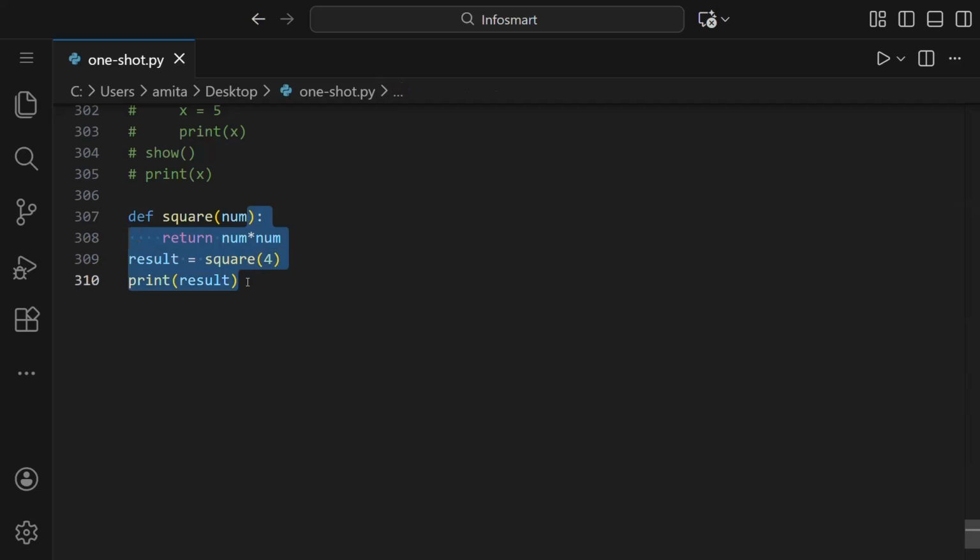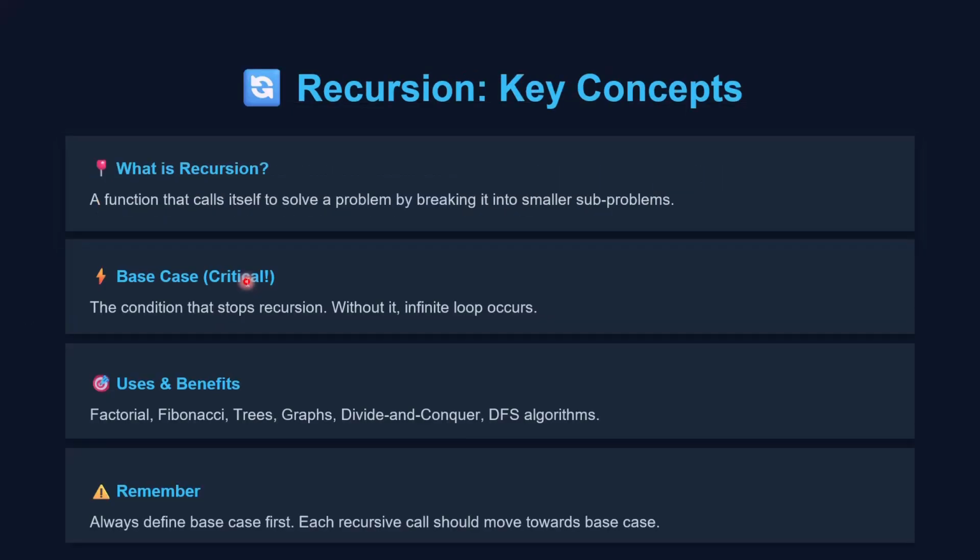Next, we will move to more advanced concepts like recursion. Okay, so let's continue with recursion. Recursion is a programming technique where a function calls itself to solve a problem by breaking it into smaller subproblems, and it stops when a base condition is reached.